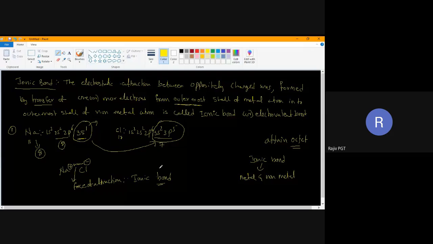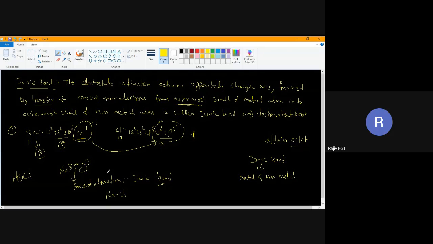Now, this is called an ionic bond. Covalent bonds we write like this. Suppose I write HCl, it is a covalent bond. In this bond representation, bond means electrons will be there. For ionic compounds, I will not write a bond. I'll simply write the positive ion and negative ion, and say it is a force of attraction. Generally we write a bond between them, but that is not the correct representation. It should be plus and minus.